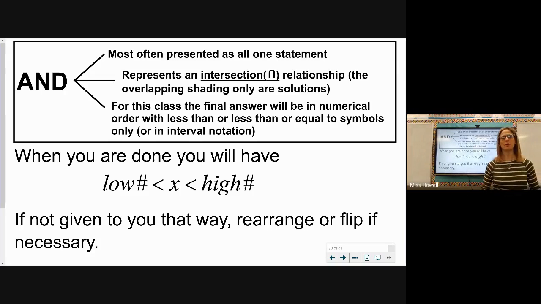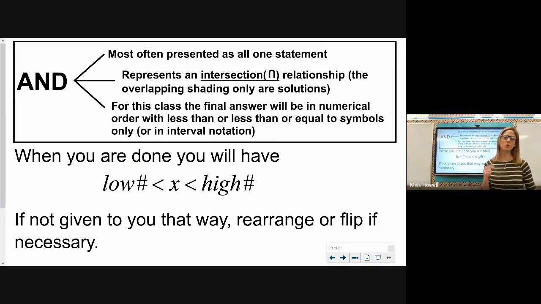So when we're done solving an and, or we're given an and inequality statement, we only keep the solutions where they're on top of each other, right? Because these are going to really be like two inequalities within one. So my suggestion whenever you have an and inequality is to make a scratch paper sketch of your solutions for each part of the inequality, and then you have to find where they overlap, where they're on top of each other.